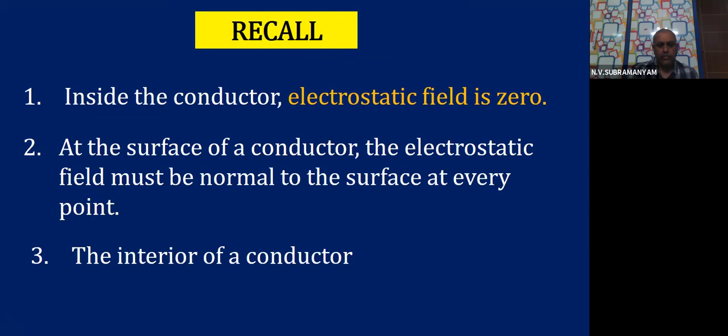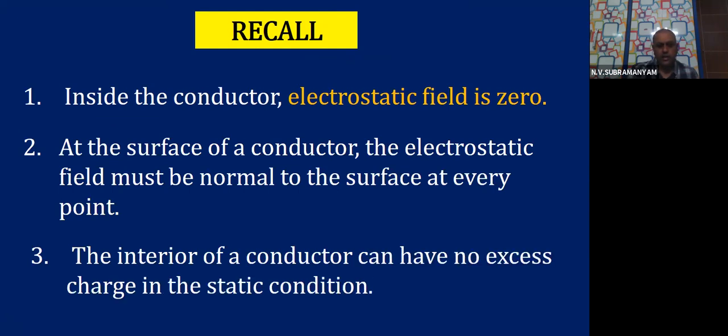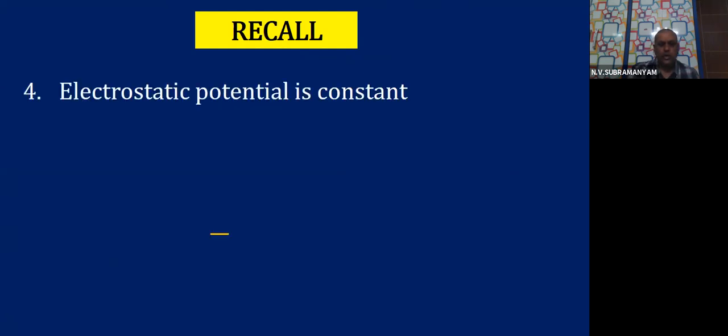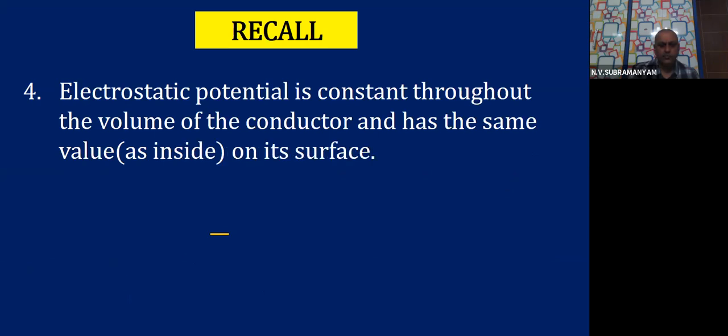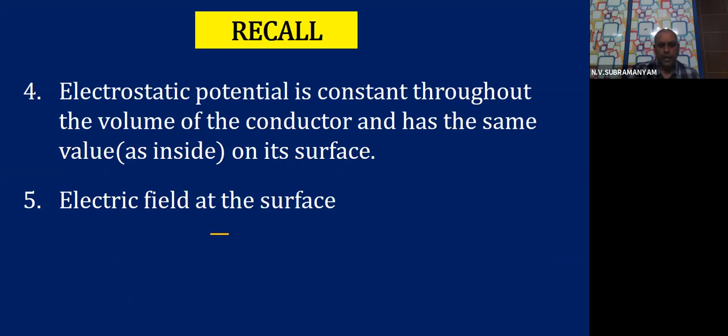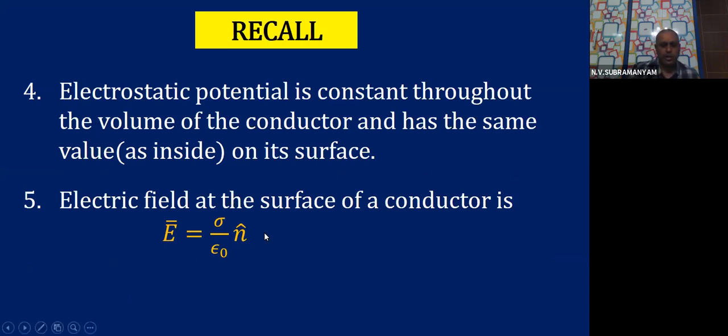The interior of a conductor can have no excess charge in the static condition. Electrostatic potential is constant throughout the volume of the conductor and has the same value as inside on its surface. Electric field at the surface of a conductor is E = σ/ε0 n̂, where σ is the surface charge density and ε0 is the constant.